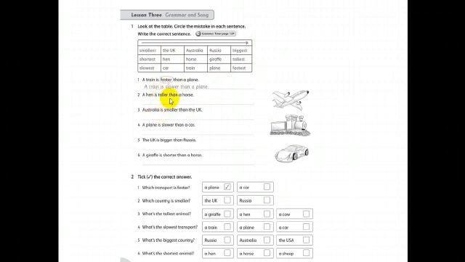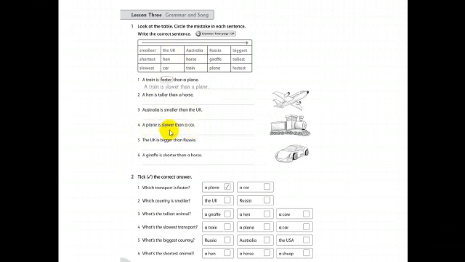So circle a mistake and write the correct sentence. يعني اعمل دائرة حول الكلمة الخطأ وصححها. Number 3, Australia is smaller than the UK. Australia is smaller than? No. Okay, so we have Australia is bigger than. Number 4, a plane is slower than a car.